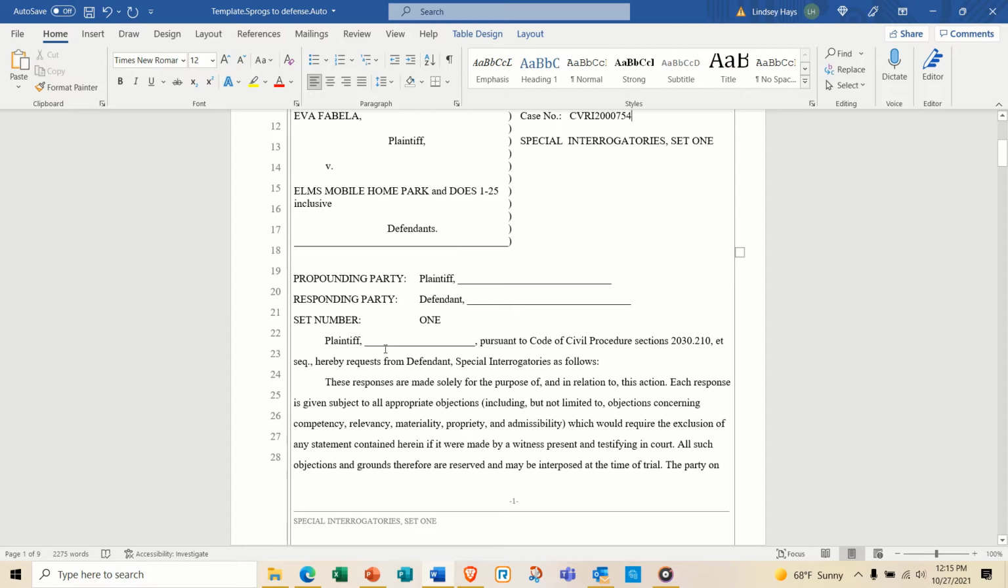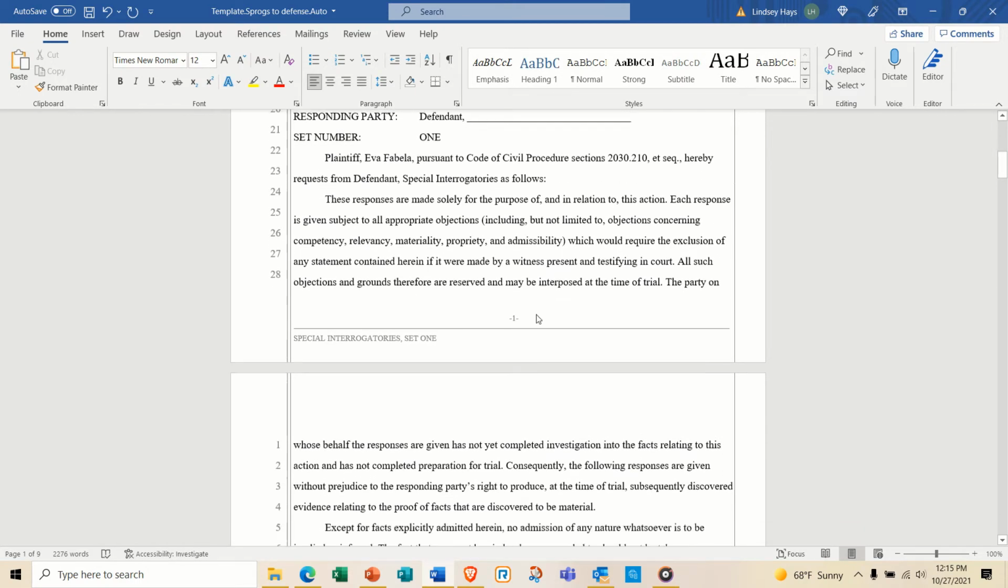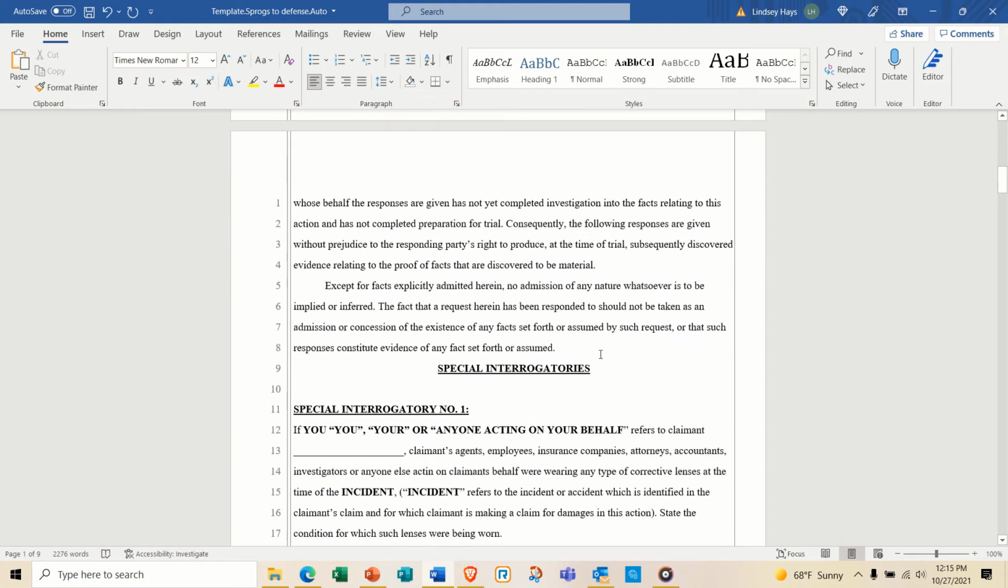Then here it'll say plaintiff. You're going to just type in normally, it doesn't have to be all caps here. We would say plaintiff Eva Fabella. So you do the name that looks like that. Then the code's already in there. It's asking for the responses. All of this stays pretty much the same.